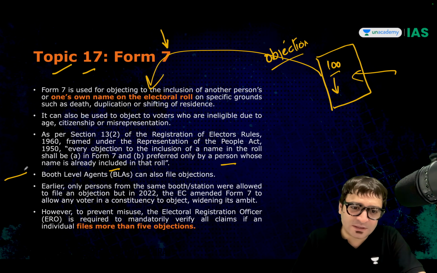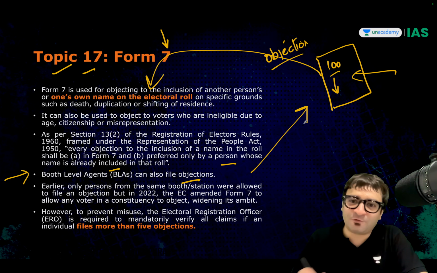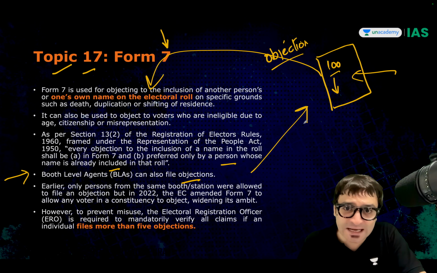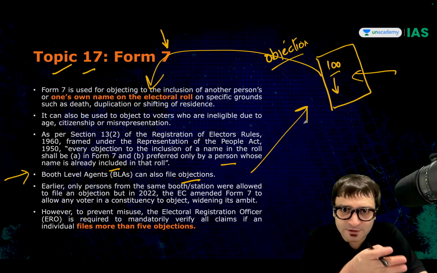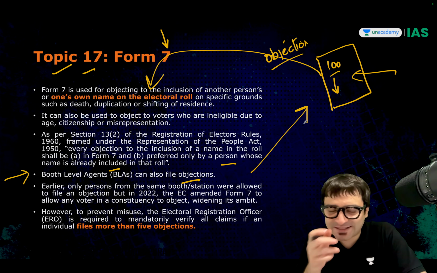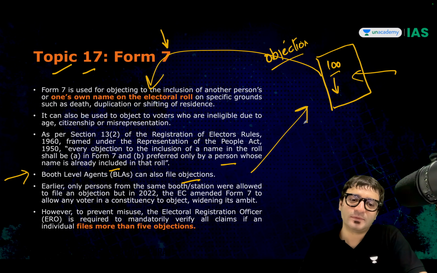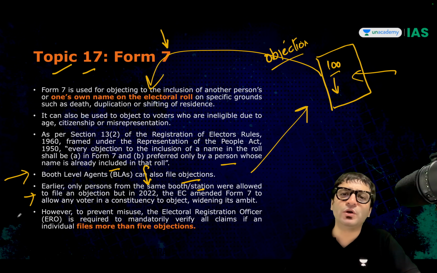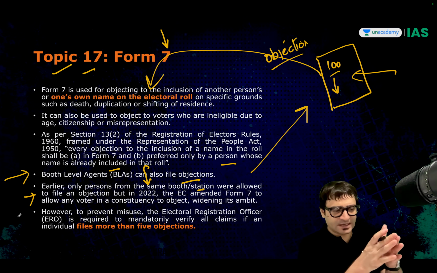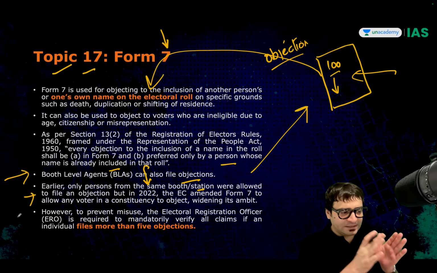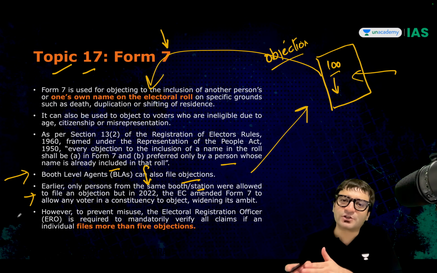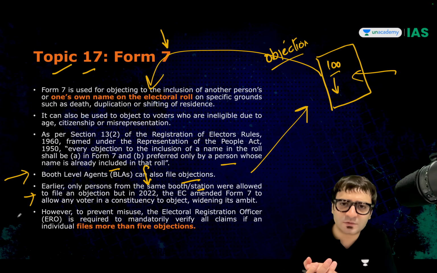Can these booth level agents file objections? Yes. Can they file Form 7? Yes. Why? Because they are already voters of that constituency, of that state. Earlier, only persons from the same booth or station were allowed to file objections. Sir, what is this polling booth? This is a constituency, but in this constituency, there are various polling stations. Those polling stations we call booths.